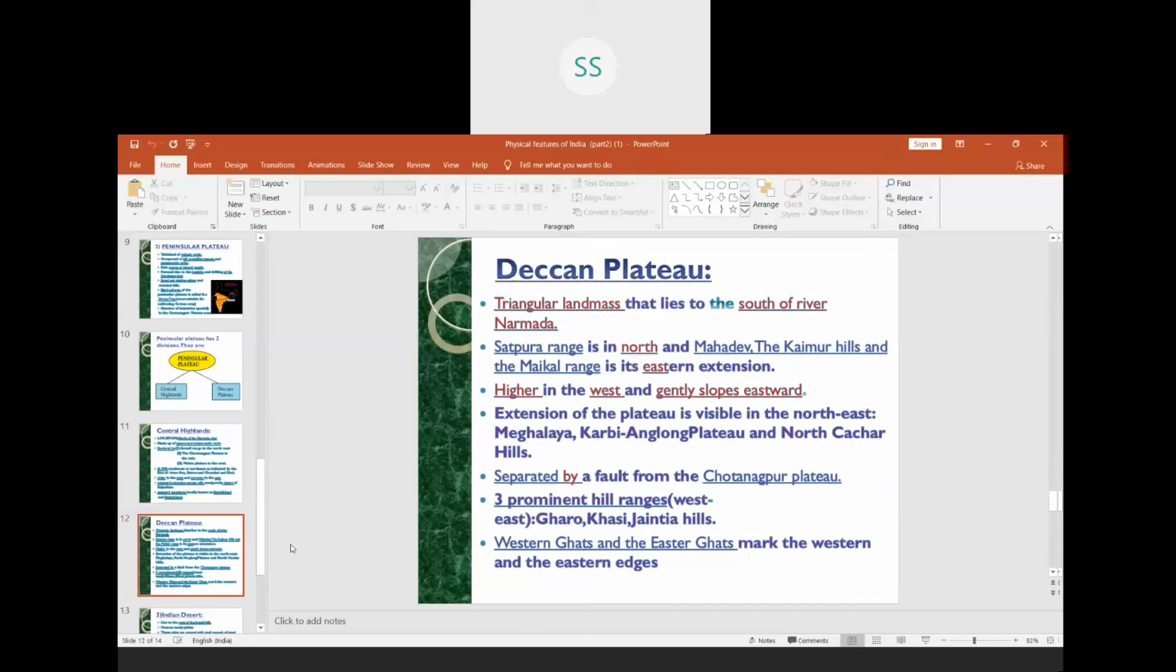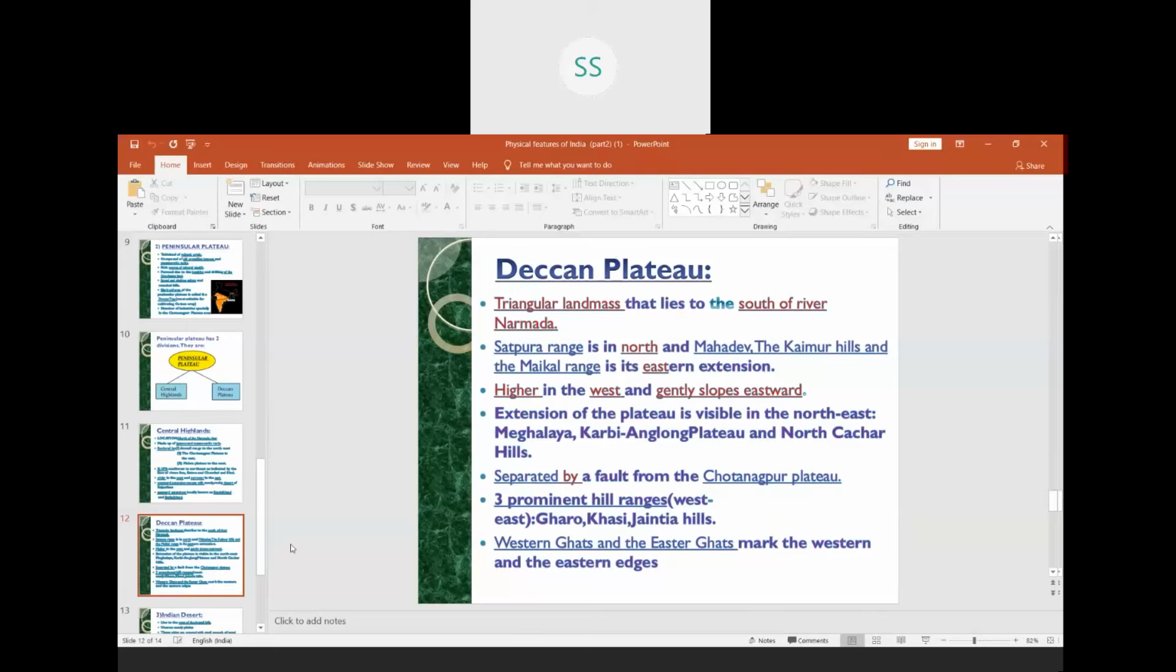If you see just above this Deccan Plateau towards the west, you will see a range which is called the Satpura range. And it also has Mahadev, Kaimur Hills and Maikal range in its eastern extension. Towards the east of the Deccan Plateau, you will see these three ranges also. The Deccan Plateau is higher in the west and it gently slopes towards the east. This plateau is also visible in the northeast.